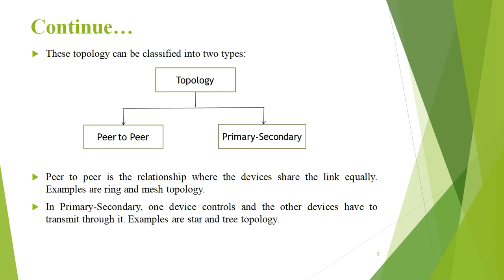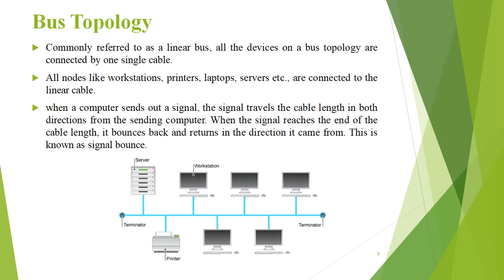Next, topology can be classified in two types: peer-to-peer connection and primary-secondary connection. Peer-to-peer connection is the relationship where the devices share the link equally, that is ring and mesh topology. And in primary-secondary, one device controls and the other devices have to transmit through it. For example, star and tree topology.